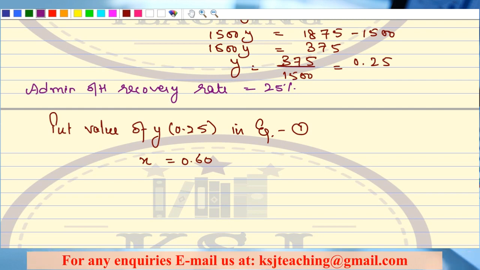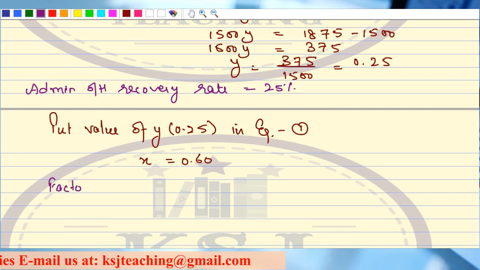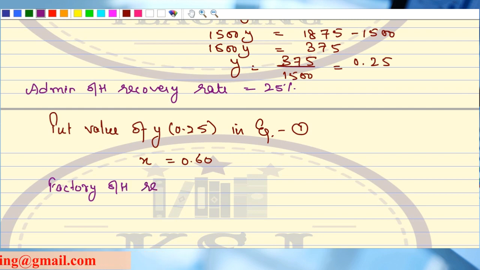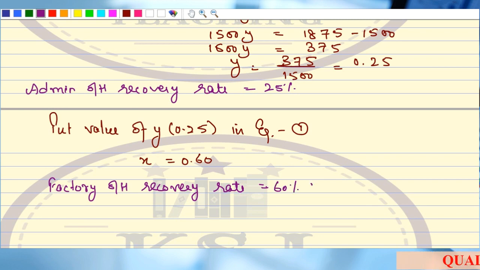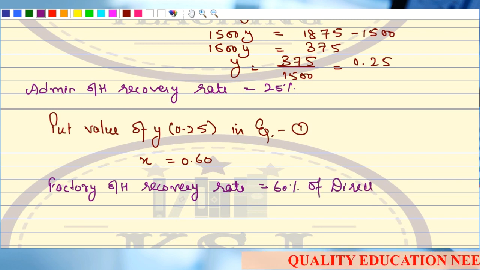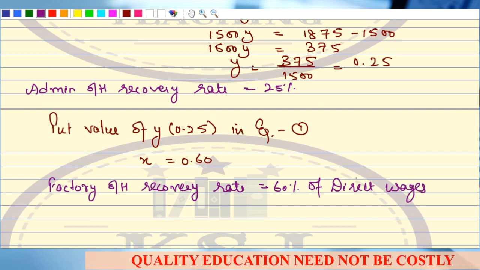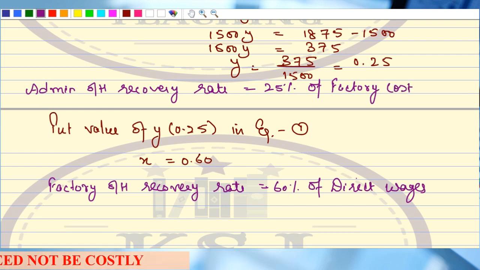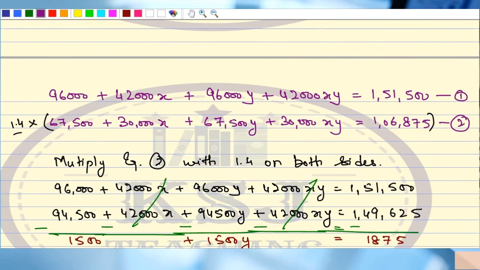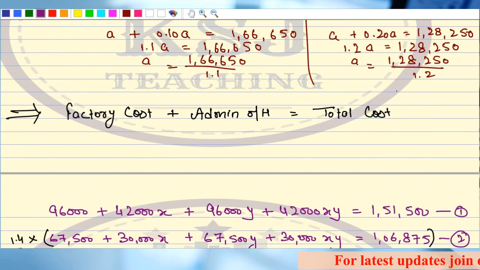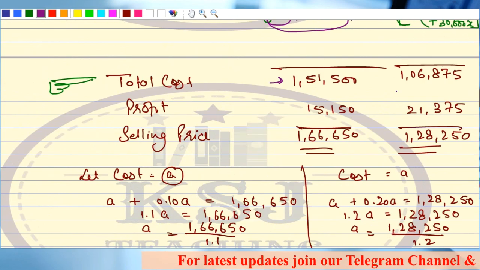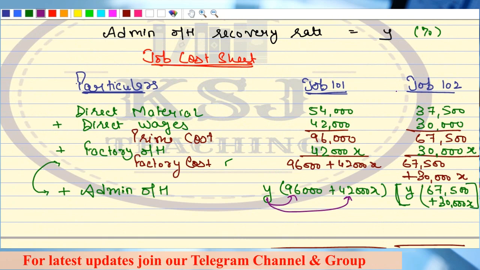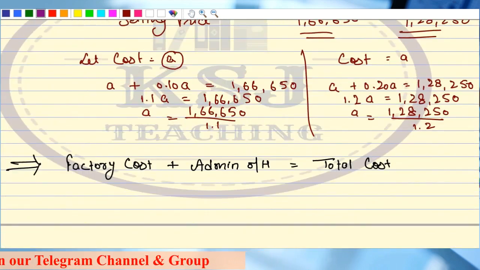Right? So that means my factory overheads recovery rate is equal to 60% of direct wages, right? This is 25% of factory cost. Clear? 25% of factory cost and factory overhead 60% of direct wages, right? So this is, guys, a very, very important question from an examination point of view, right? I hope this much is clear. So we are done with the first part of the question.